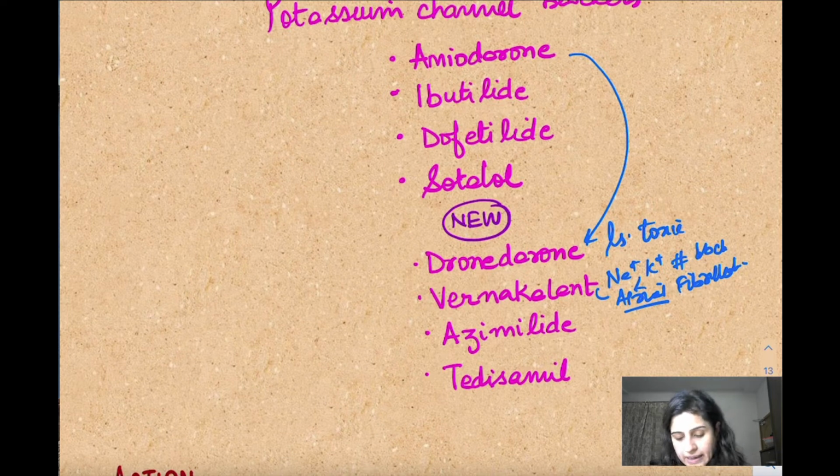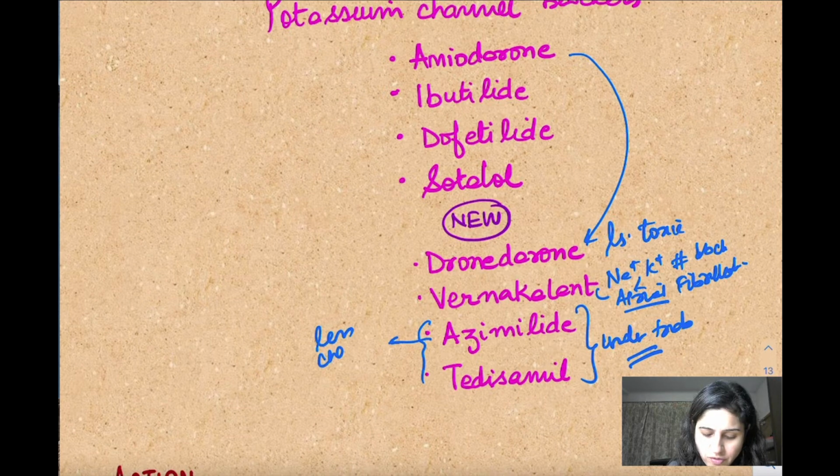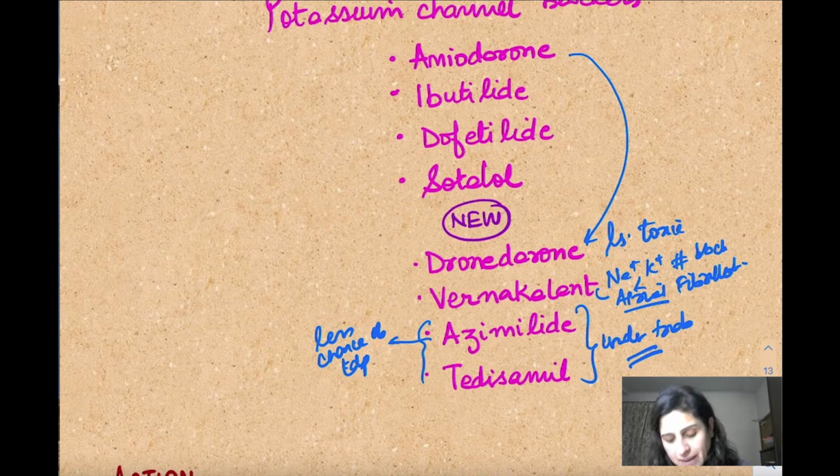Now, azimilide and tedisamil, for these both the trials are going on. They are under investigation for the management, for conversion of atrial fibrillation to sinus rhythm. This azimilide has less chance of Torsades de pointes as such. Okay? So these are a few important points about the newer agents.